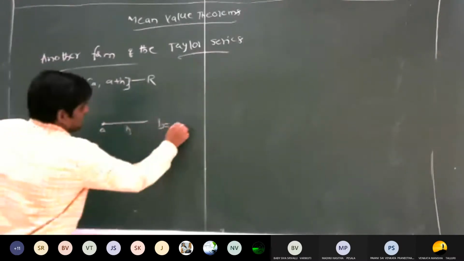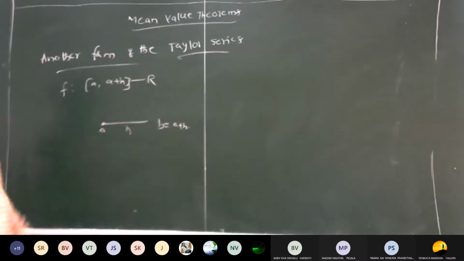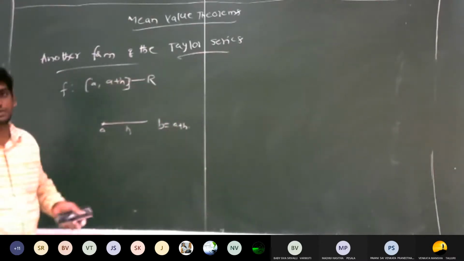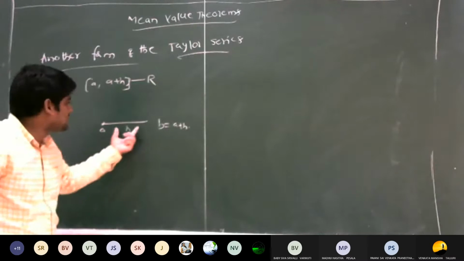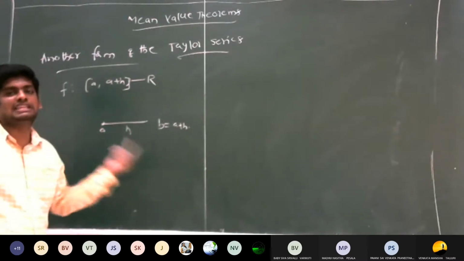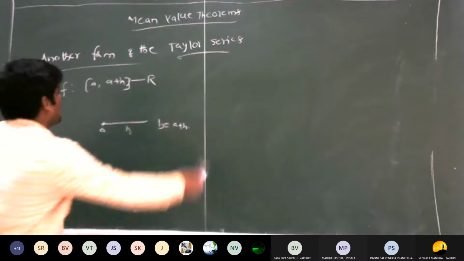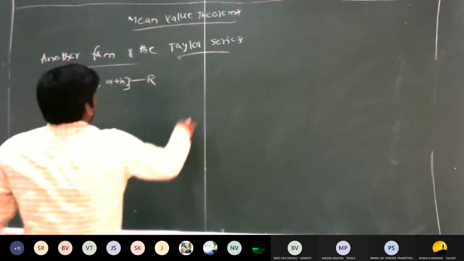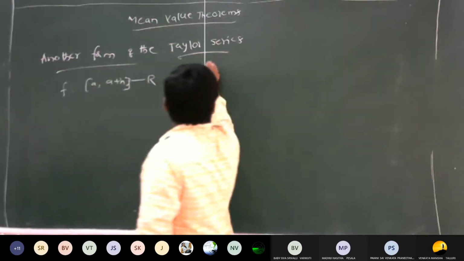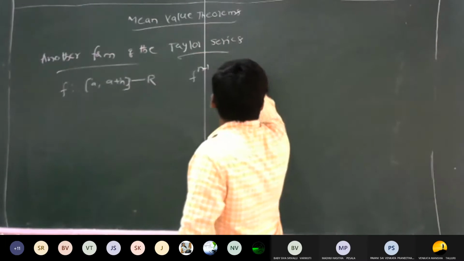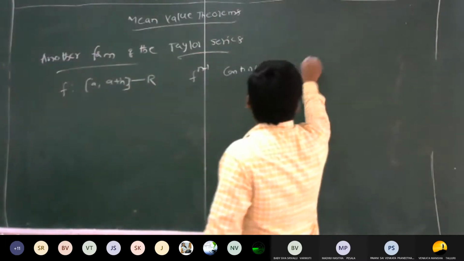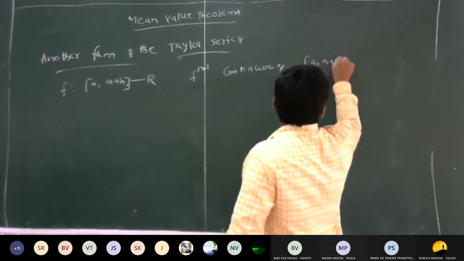This is nothing but a plus h, so because of that reason I am taking a plus h. It is not a problem. So the length is the same between any two successive points. And f n minus 1 is continuous on the closed interval a comma a plus h.